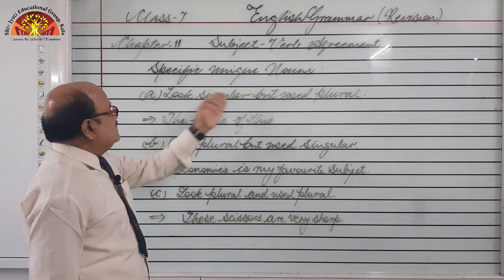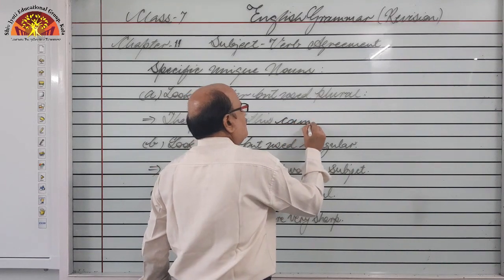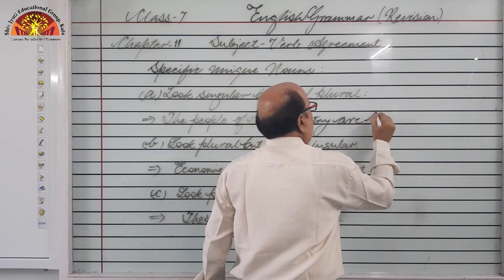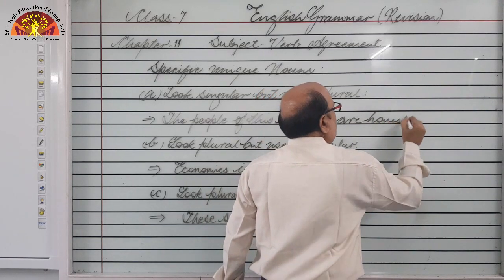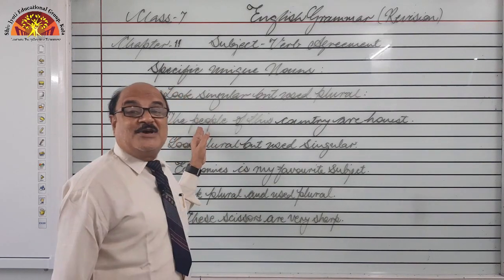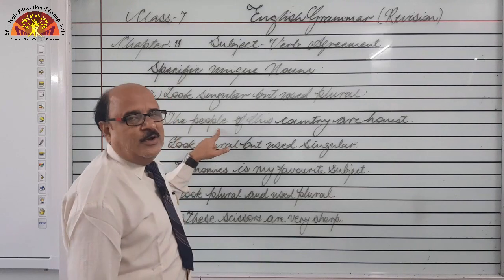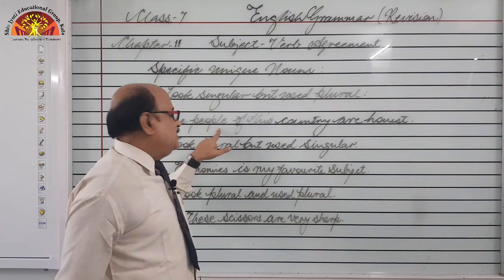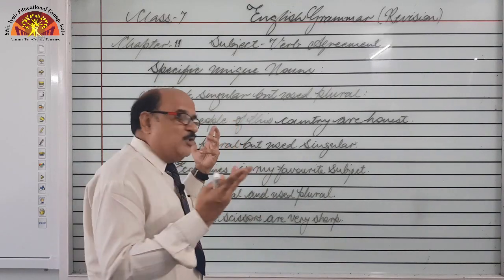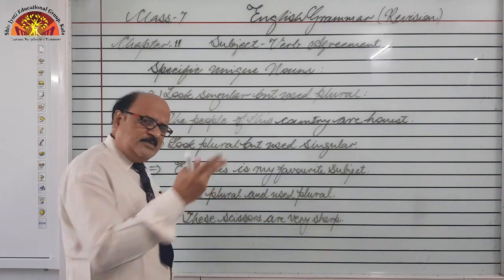So, the example of this rule is the people of this country are honest, right? We are talking about people of this country, and people, S or ES are not there, but it looks singular, but actually this is not singular, this is plural, right? Collective noun, group of so many persons known as people, right? People, cattle, in this way.